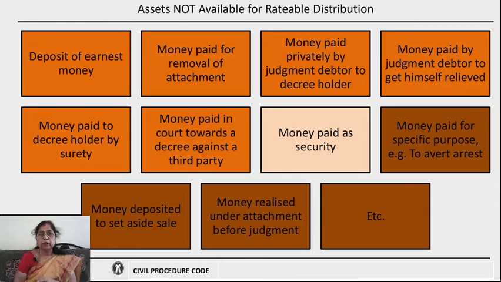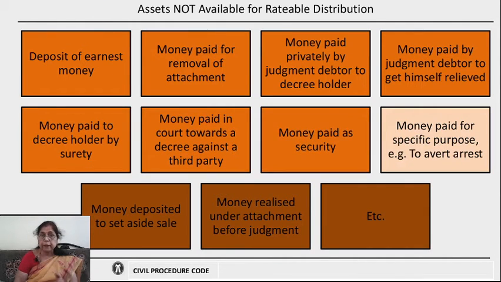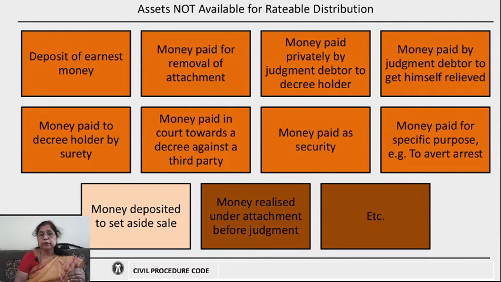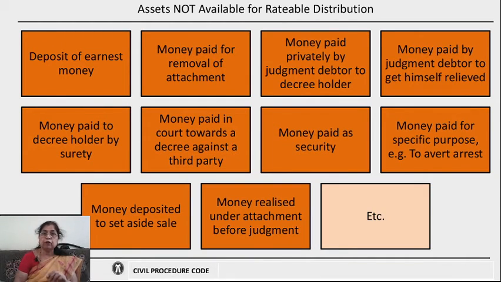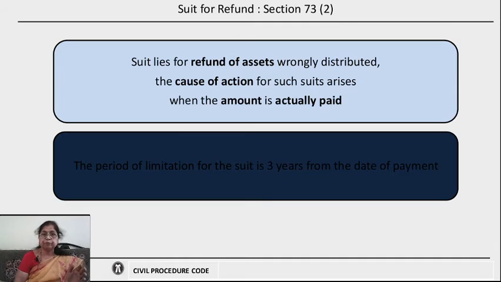Money which is paid as security is not available for rateable distribution. Money which is paid for a specific purpose, for example to avert arrest, will be utilized for that purpose only. It is not distributed among the decree holders. Money which is deposited to set aside sale. Money which is realized under attachment before judgment. Such monies are not available for rateable distribution because they are not monies which are held on behalf of the decree holders. Though they are paid in the court, they are not available for rateable distribution. Then 73 subclause 2, as we saw, provides for suit for refund.